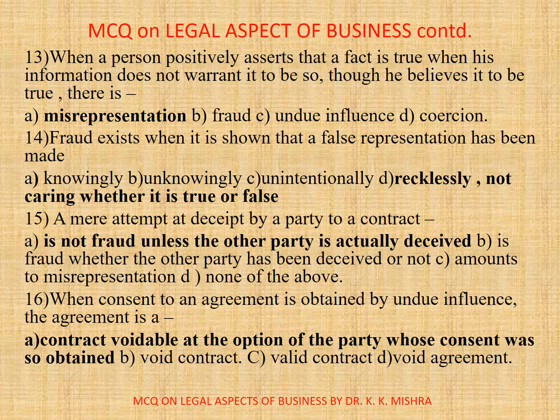Question number 16. When consent to an agreement is obtained by undue influence, the agreement is a: options are A. Contract voidable at the option of the party whose consent was so obtained, B. Void contract, C. Valid contract, D. Void agreement. Correct option is A. Contract voidable at the option of the party whose consent was so obtained. Now move to next slide.